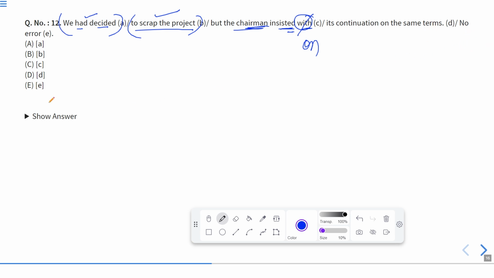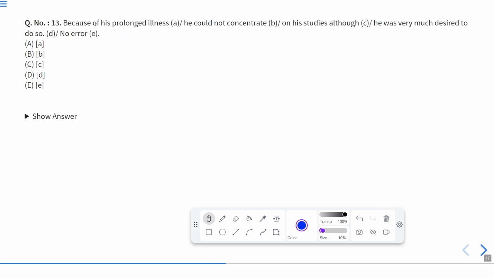Therefore the correct answer is C, because the C part contains the error. We should use on in place of with. Okay, so the correct answer will be C. We need not rectify the sentence, therefore our answer will be C. Now let us move to question number 13.